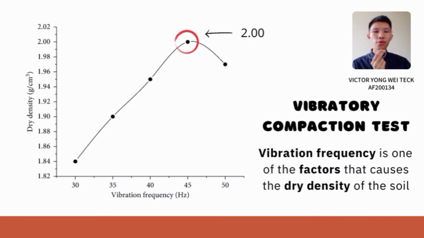The vibration frequency is one of the factors that affect the dry density of the soil. When the vibration frequency increases, the dry density also increases, until the vibration frequency reaches 45 Hz, after which the dry density decreases. The maximum dry density is about 2 gram per cm cube. It shows that the best vibration frequency to achieve the highest maximum dry density is about 45 Hz.